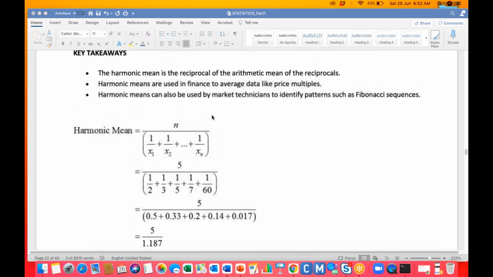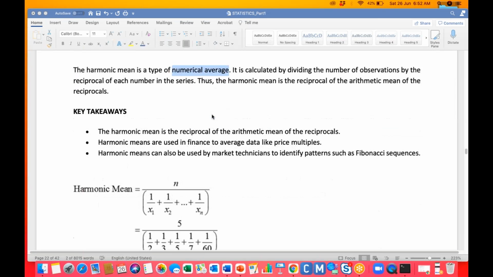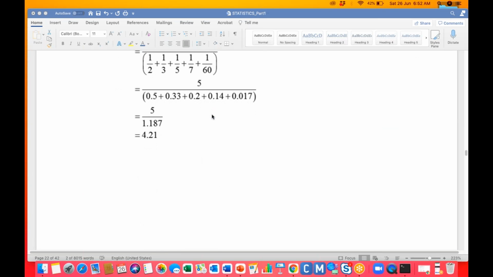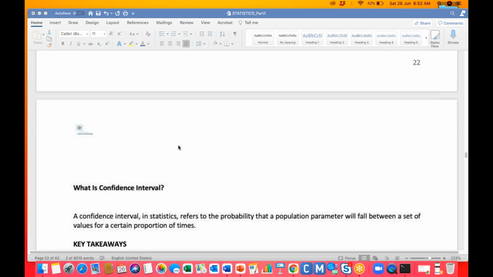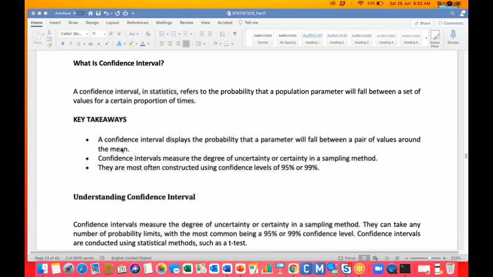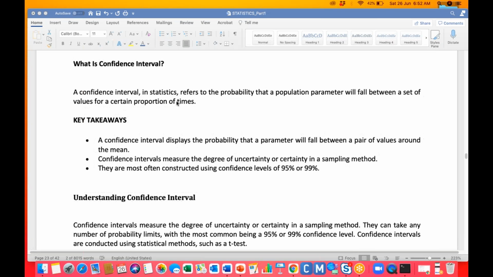See, sometimes the mean will be there, but you're not working on the population, right? You're working on some kind of sample data. Almost every time you're not working on the population. Sometimes you're working on the sample data, right? Not sometimes, most of the time you're working on sample data. So when you're working on sample data, confidence intervals will be the key point actually.